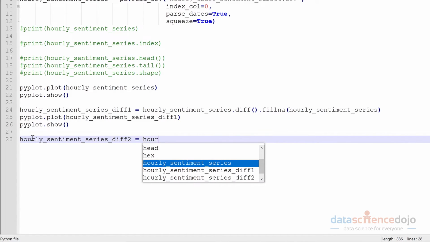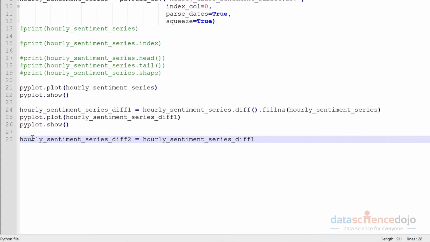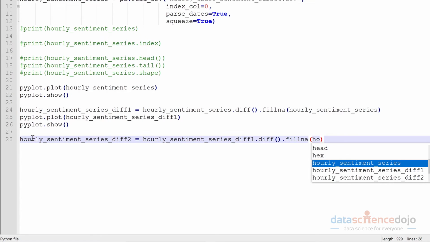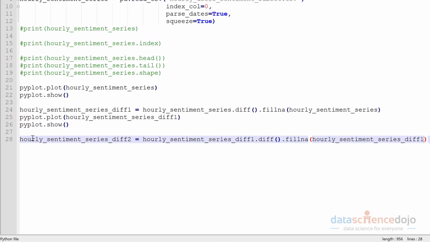We're going to take differences from our first differences. And just in case, we'll fill in any missing values. Okay, let's plot this.